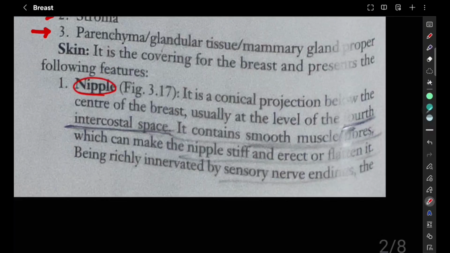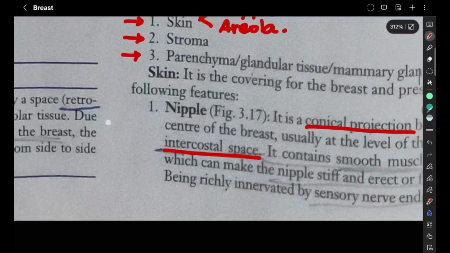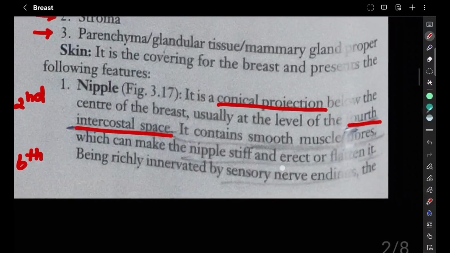And starting off with nipple, it is a conical projection. So the nipple is a conical projection below the center of the breast, usually at the level of the 4th intercostal space. So what is the vertical extent of the breast? From the 2nd rib to the 6th rib. So in between we have the 4th intercostal space, which is where you can find the nipple. It contains smooth muscle fibers. These smooth muscle fibers can make the nipple stiff and erect, or they can flatten it.